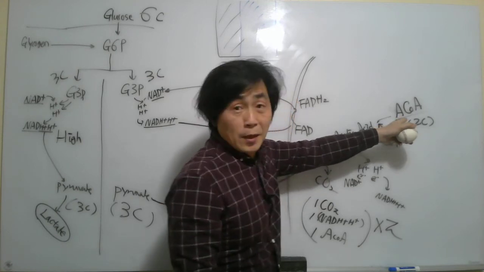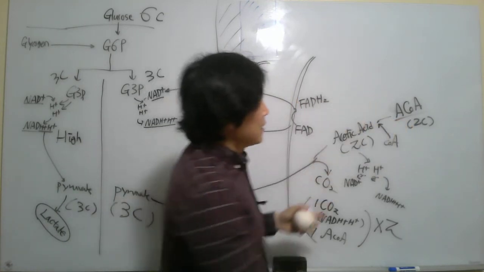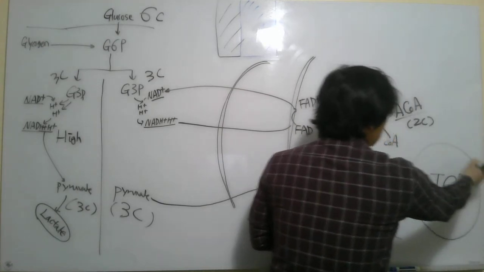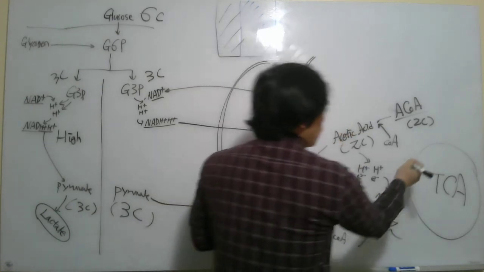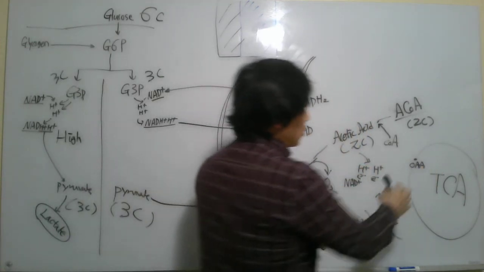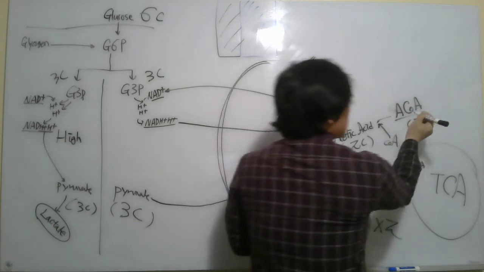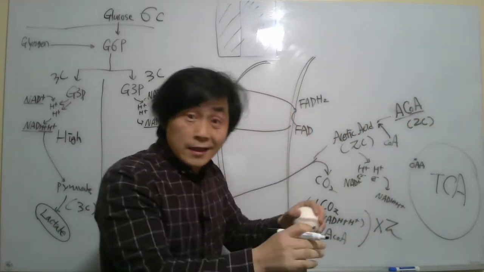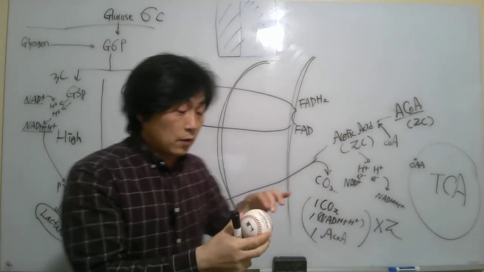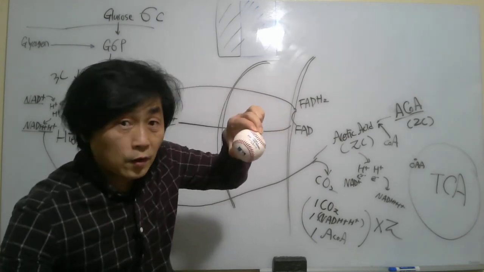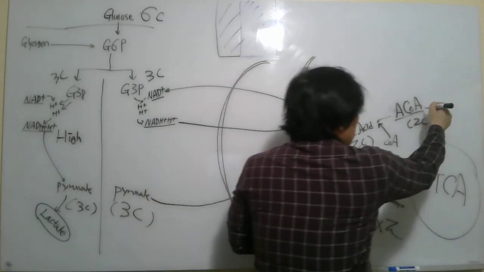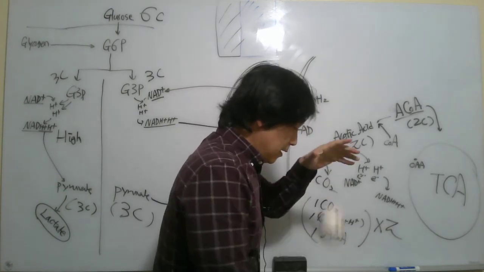Right now, where should this acetyl coenzyme A go? To the TCA cycle. The TCA cycle looks like this, and oxaloacetate is waiting there for acetyl coenzyme A. Coenzyme A releases the acetyl group very easily. So acetyl coenzyme A is held like this, goes to the TCA cycle, and releases acetic acid.